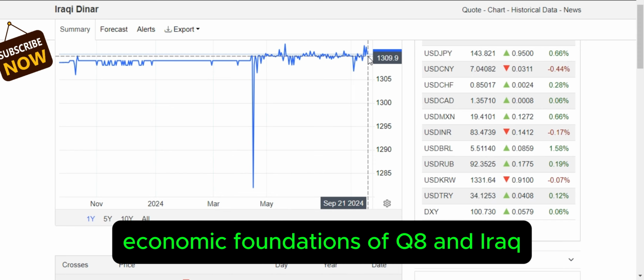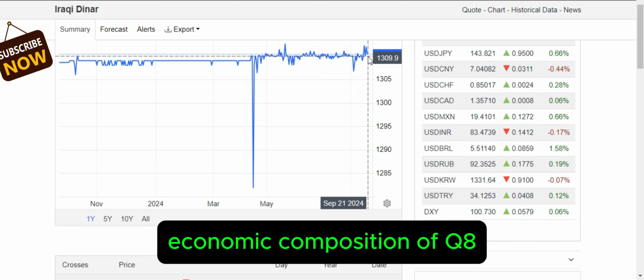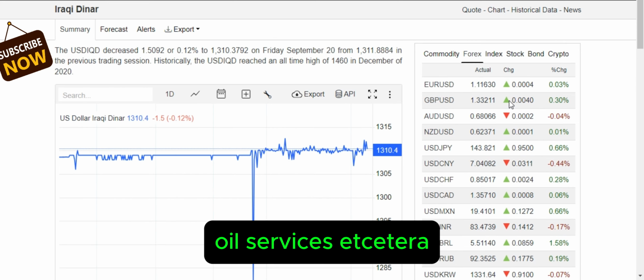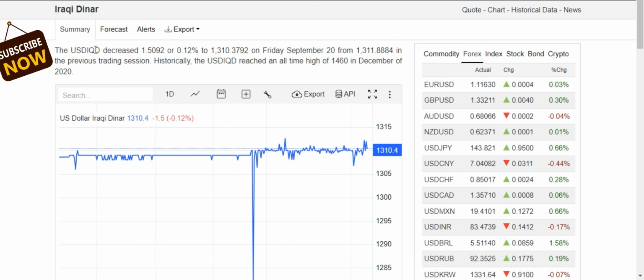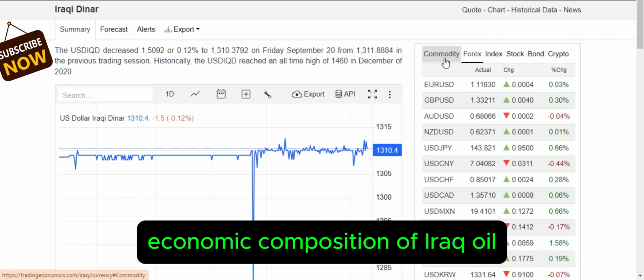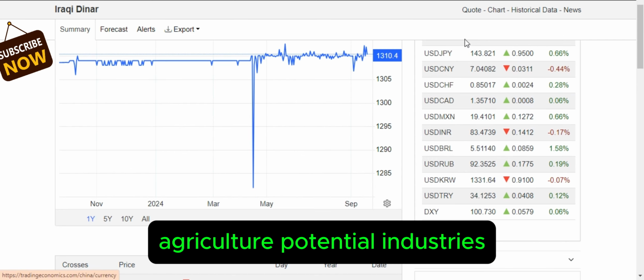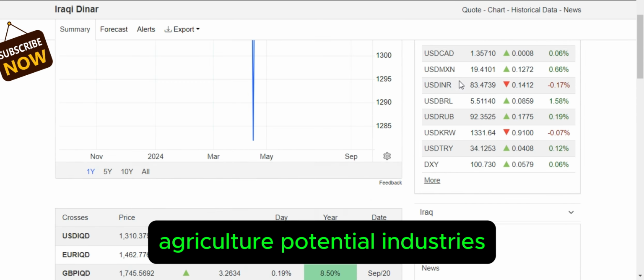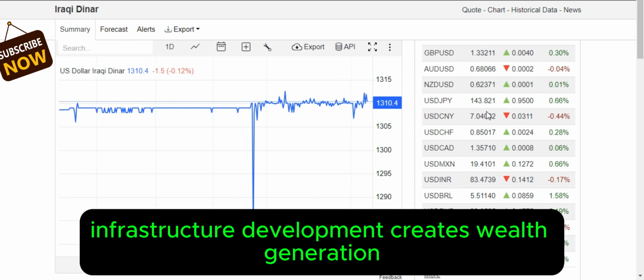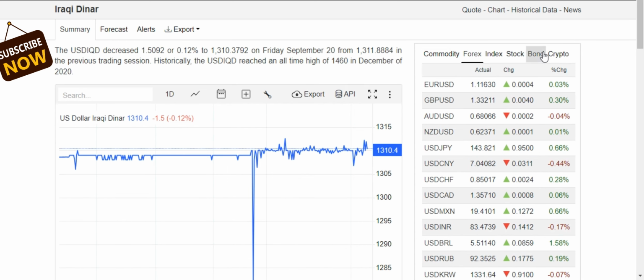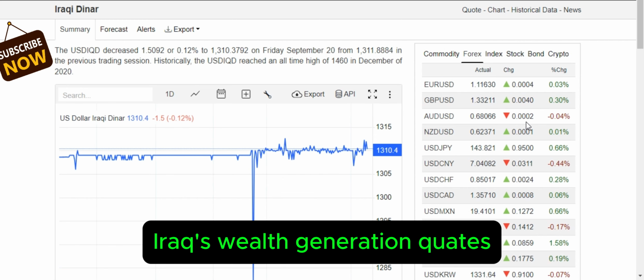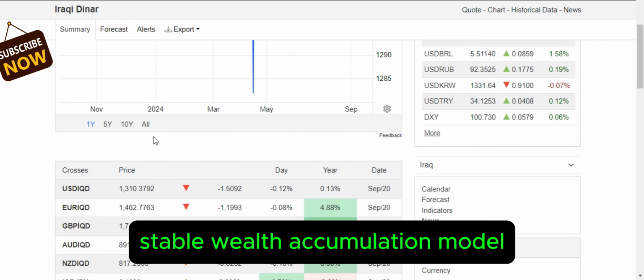Economic foundations of Kuwait and Iraq. Economic composition of Kuwait: oil, services, etc. Economic composition of Iraq: oil, agriculture, potential industries. GDP comparisons. Infrastructure development. Kuwait's wealth generation versus Iraq's wealth generation. Kuwait's stable wealth accumulation model.